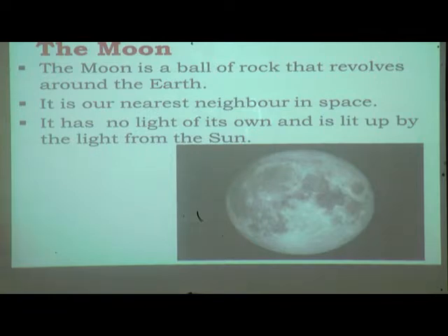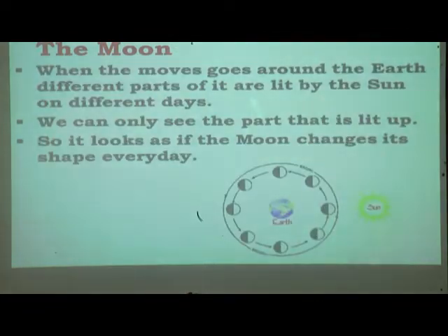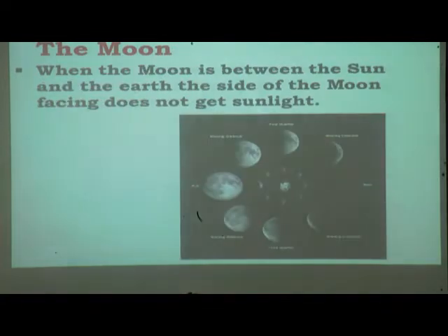How can we see this moon in the sky? Because of the sunlight we can see it. When the moon goes around the earth, different parts of it are lit by the sun on different days, and we can see the part that is lit up. So it looks like the moon changes its shape every day.